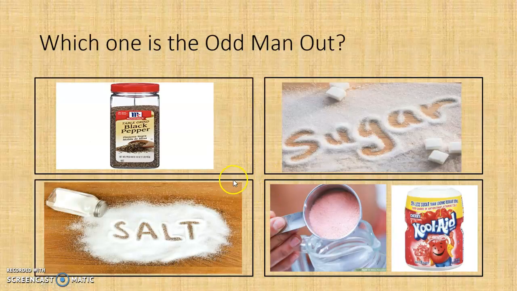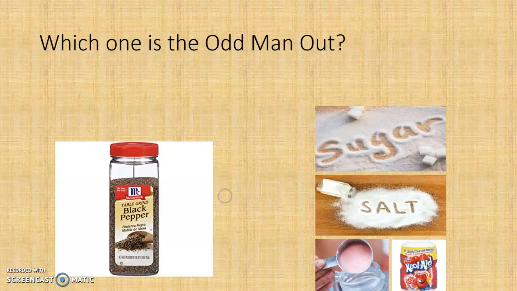Which of these is the odd man out? We have black pepper, sugar, salt, and Kool-Aid. Which of these is the odd man out? If you said black pepper, you are correct.